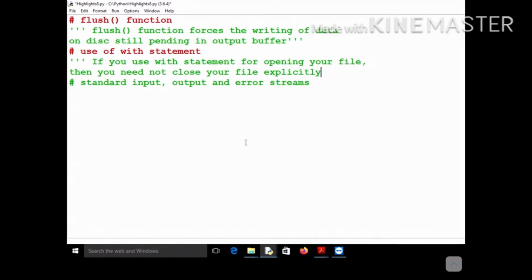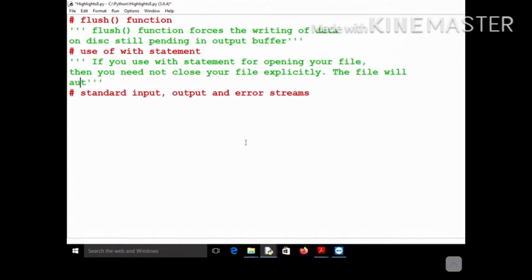The file will automatically get closed. So I hope you got this concept that if you are using the with statement, then you need not close your file explicitly. It will automatically get closed.